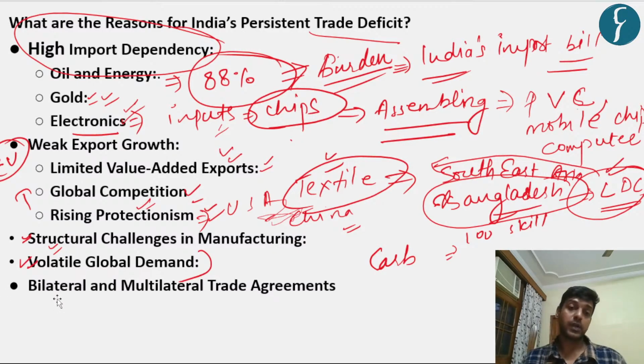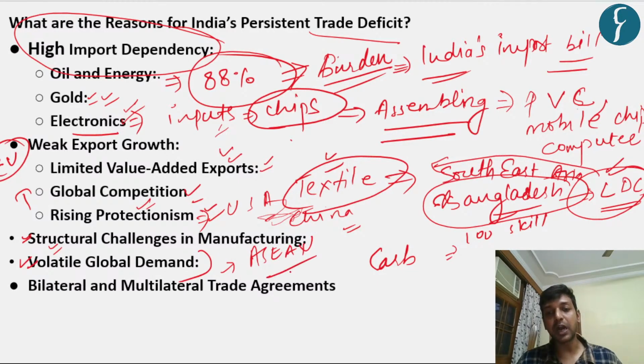And the last one is bilateral and multilateral trade agreements. This is a real challenge for India, right? Because we have signed a number of free trade agreements with ASEAN and various other countries, and for them we have to reduce our tariffs.